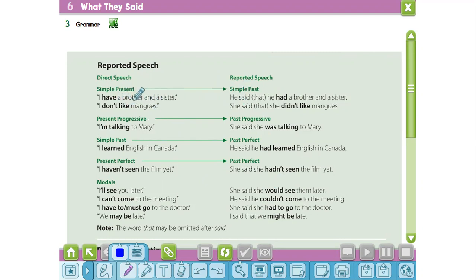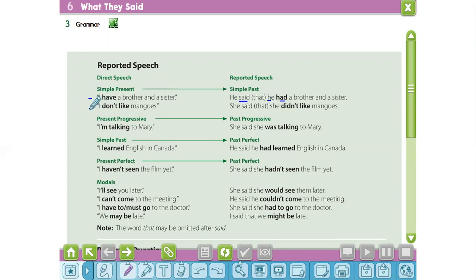Let's discuss the example. The first example: "I have a brother and a sister." The first step is we will use the reporting verb said for the statement. Pay attention. He said that he had a brother and a sister. At first, we will use the reporting verb, then we will change the pronoun I into he and the verb simple present into simple past.